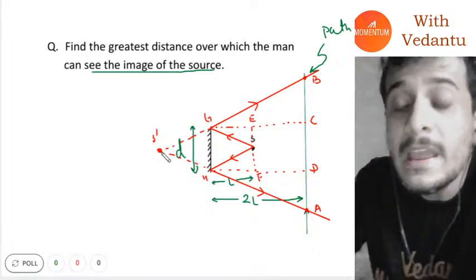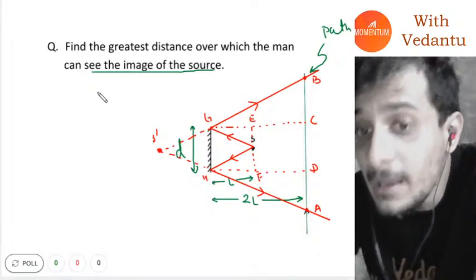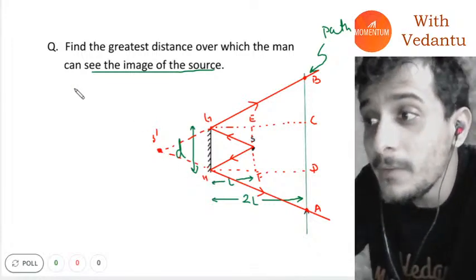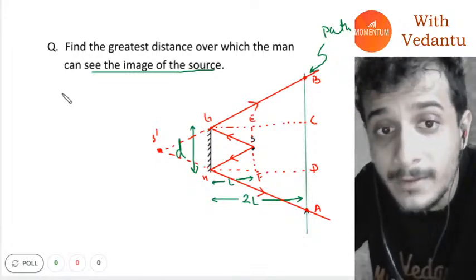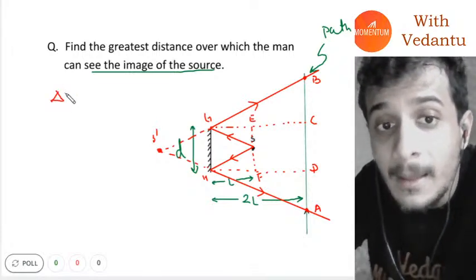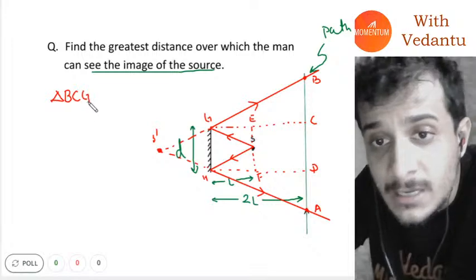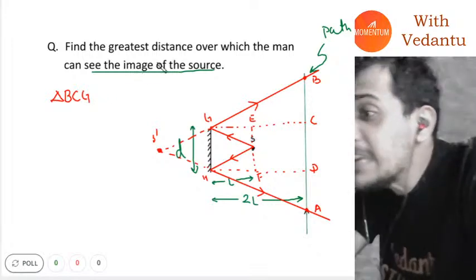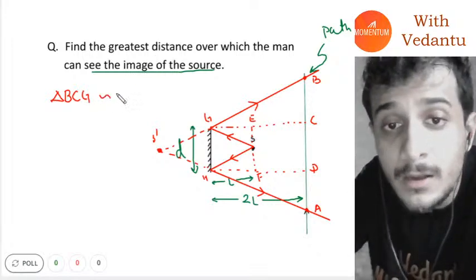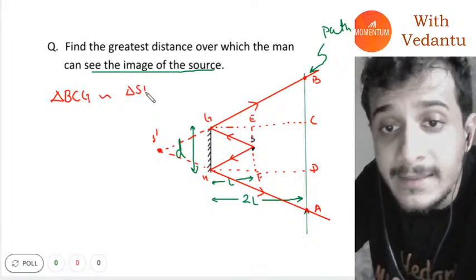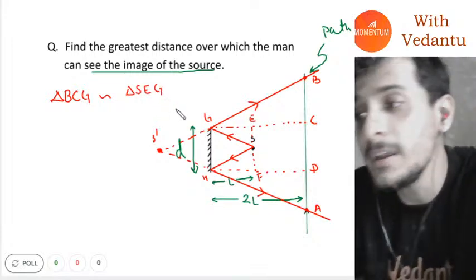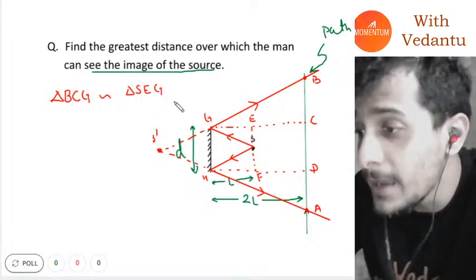Now if you see very simply from this, triangle BCG will be similar to triangle SEG.